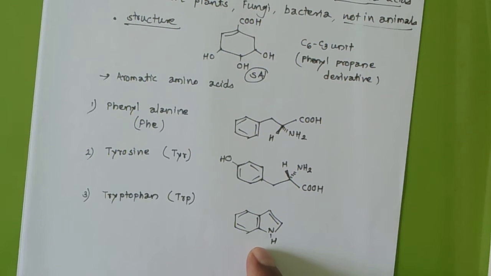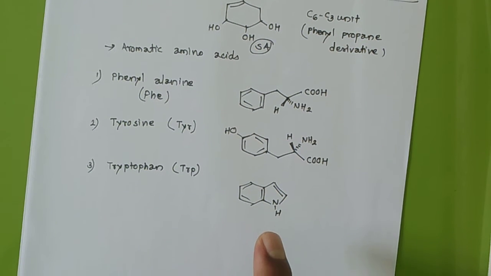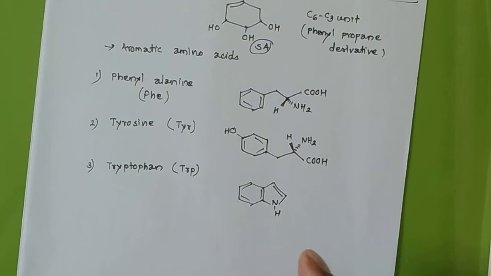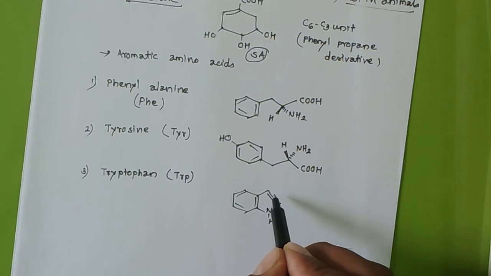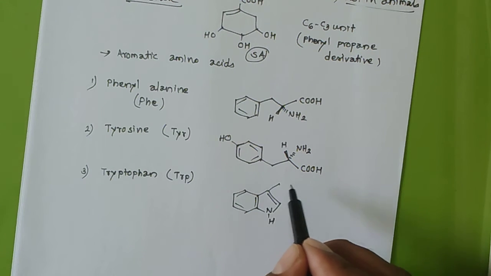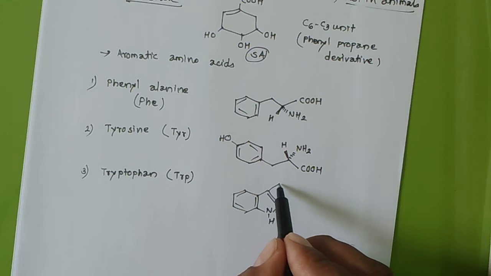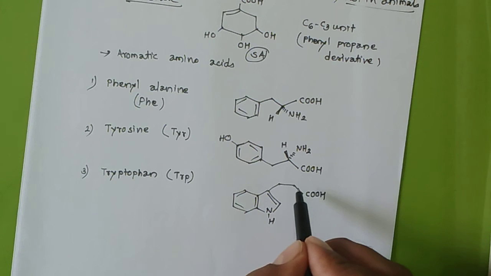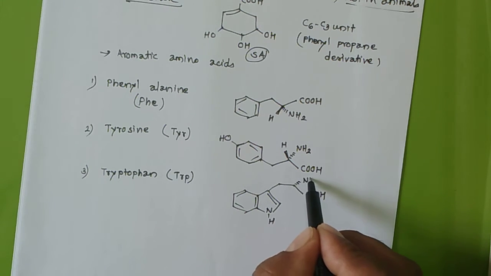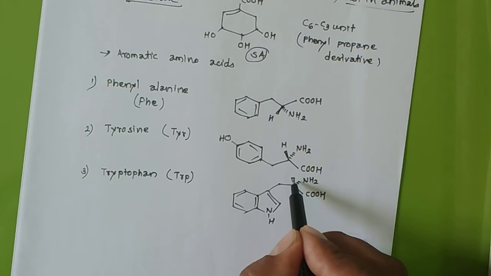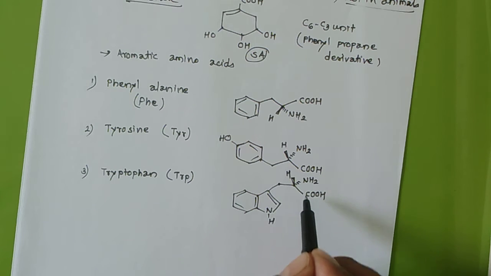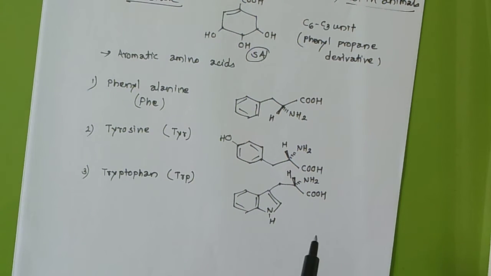This is the name of a heterocycle. The name of this heterocycle is indole. Very good. Using this indole and then another carbon, means 3 carbons outside, COOH, NH2, and hydrogen. So 1 carbon, 2 carbon, 3 carbon. So this is tryptophan.